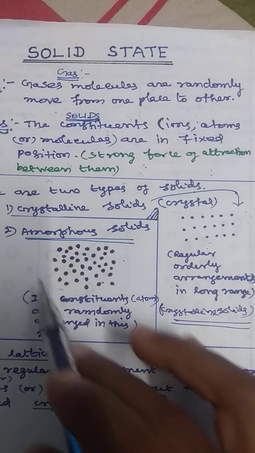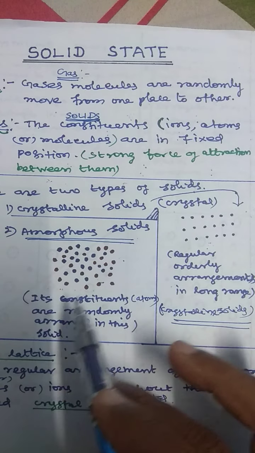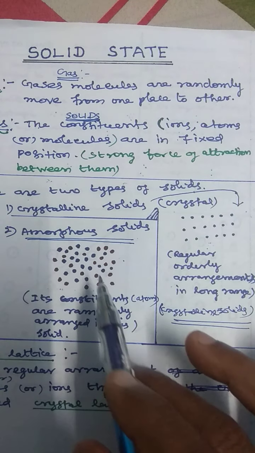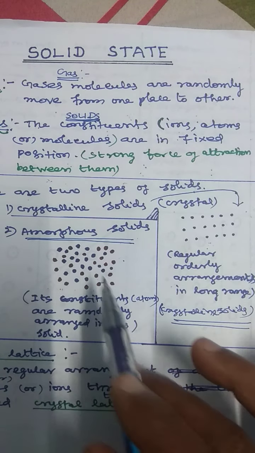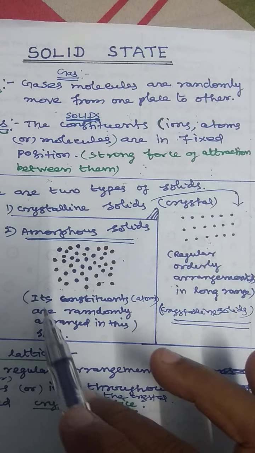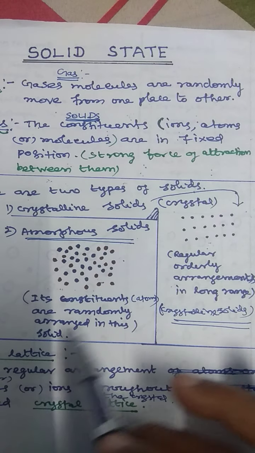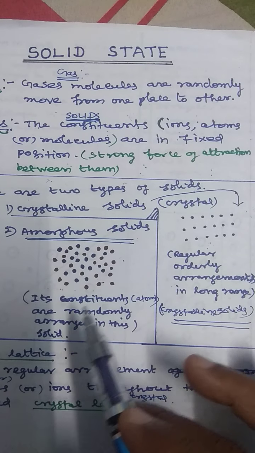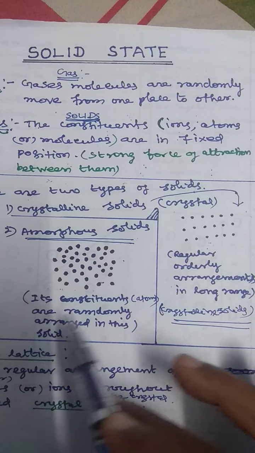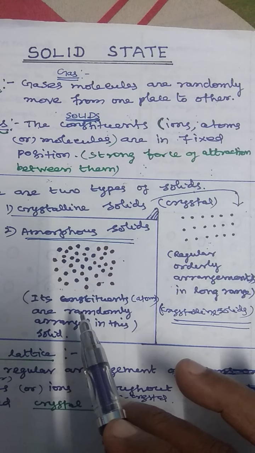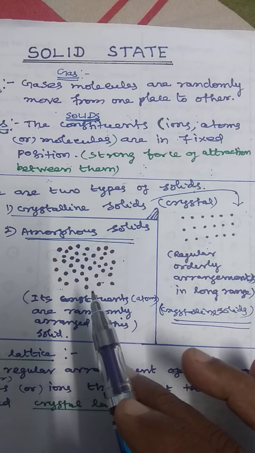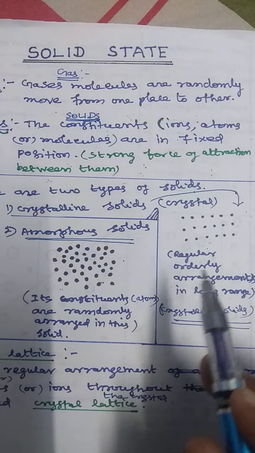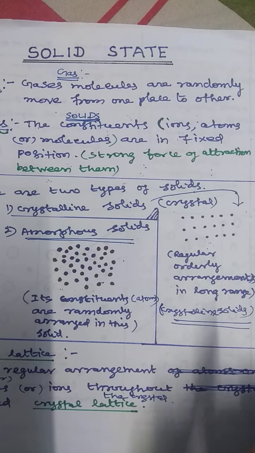But in the case of amorphous solid, the atoms or ions or molecules are arranged in an irregular manner, in random arrangement. That is the main difference between crystalline solid and amorphous solid.